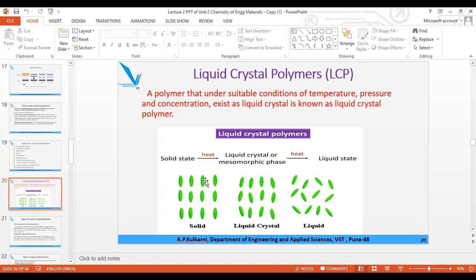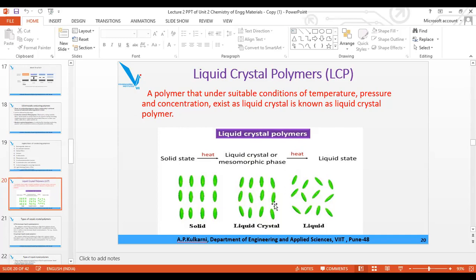I'll repeat, all polymers generally when heated get converted directly to a liquid phase, but there are certain polymers, we'll see the example, when they are heated, before they are converted to liquid phase, they are converted to a semi-solid or semi-liquid phase, which is called the mesomorphic phase.